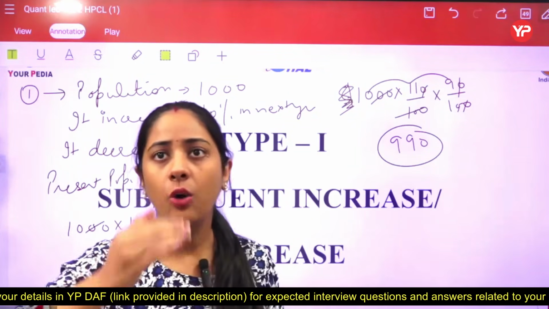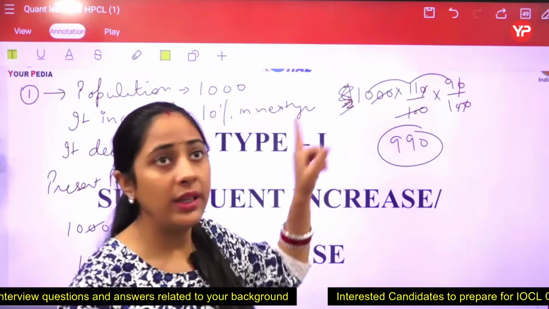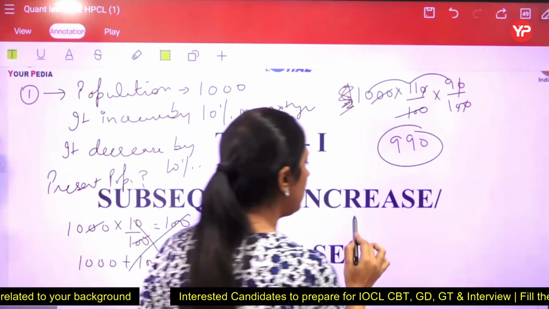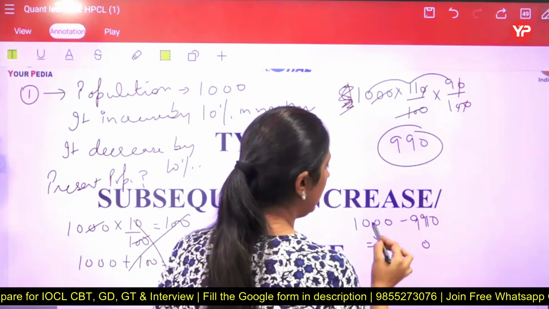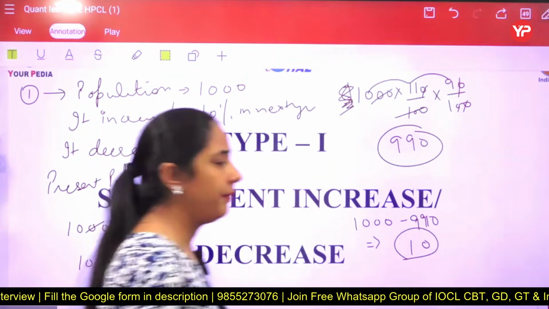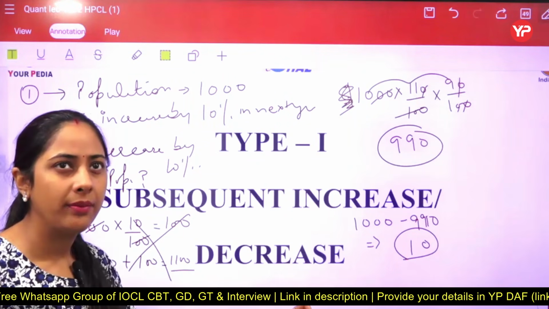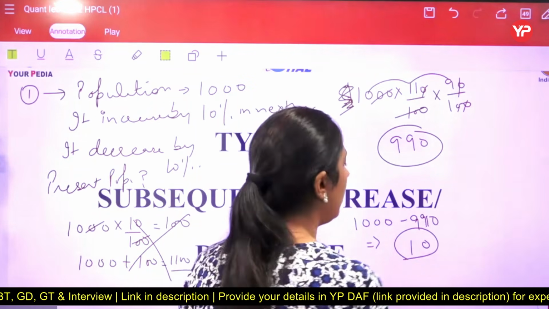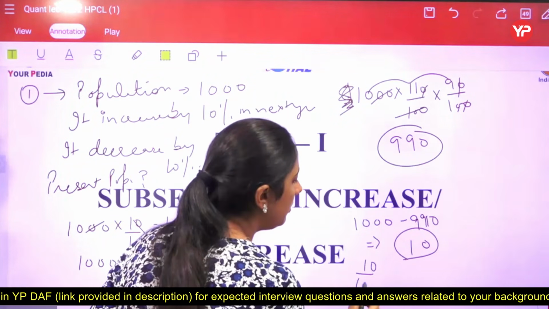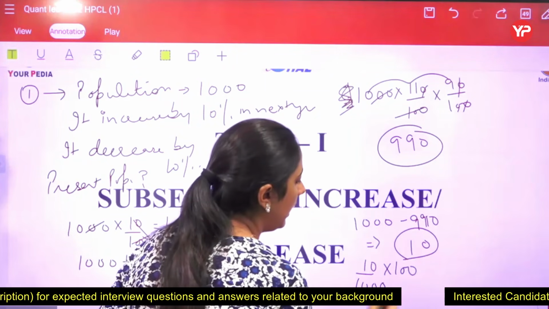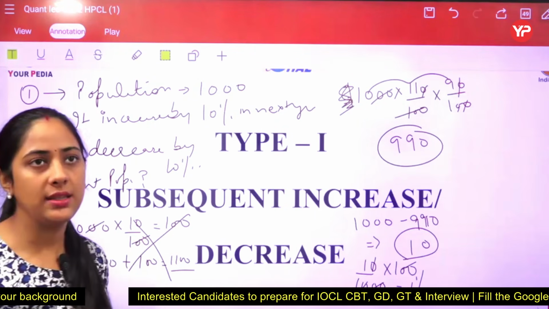But if they ask you how much increment or decrement there is overall, how much change there is overall, then in that case we have to find the answer in percentage, so we just have to subtract: the original population is 1000 and at present 990. So the difference is 10, it has decreased by 10. Is this correct? Absolutely correct. Now we just have to calculate the percentage. For the population we are getting 10 as the numerator, and the original population 1000 has to be multiplied by 100. What are we getting? We are getting that only a 1% change is there. Yes.